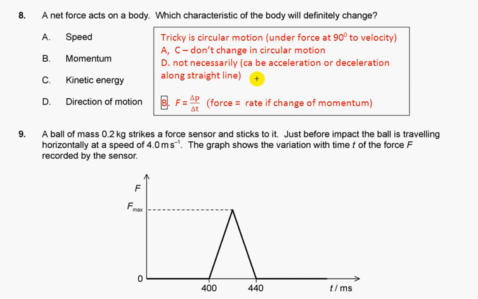For example, if an object accelerates or decelerates under the force, direction of motion doesn't change. So the only thing that for sure definitely changes is momentum, and here we have a formula: force is the rate of change of momentum. So momentum is changing if you have force.